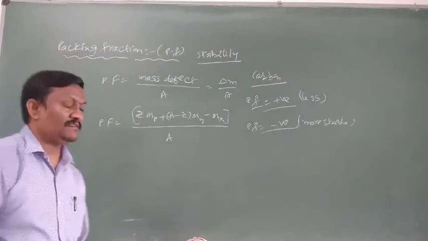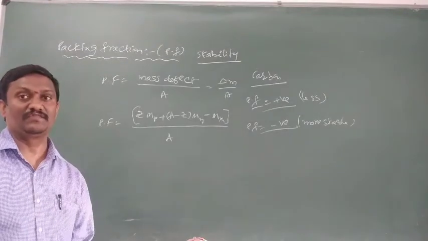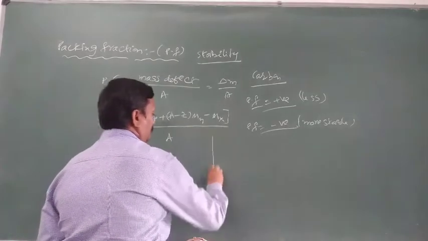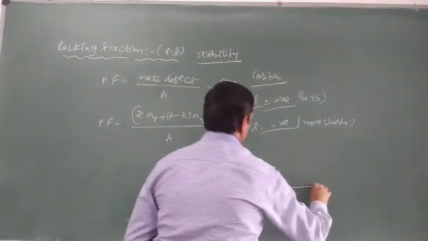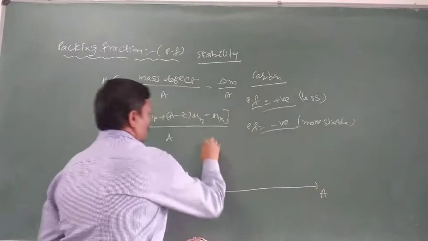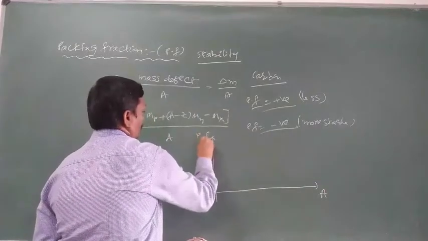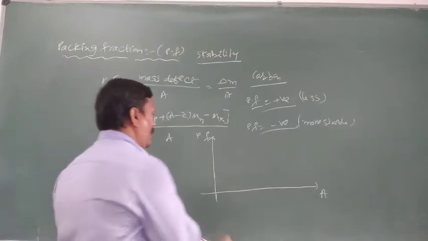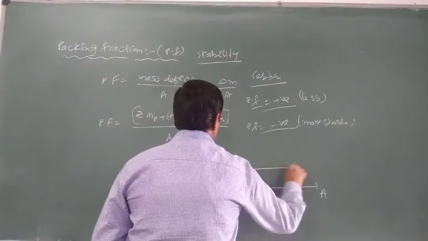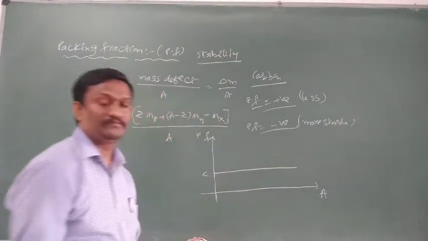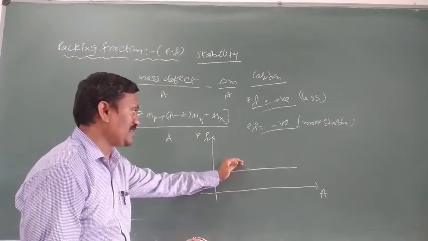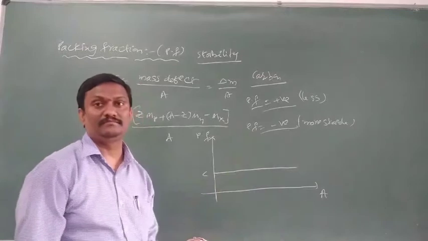How does packing fraction vary with respect to mass number? Observe one graph, drawn between mass number and packing fraction of all elements. Generally, we know the packing fraction of carbon is taken as the reference. Some elements have more packing fraction than carbon, so they have positive packing fraction.